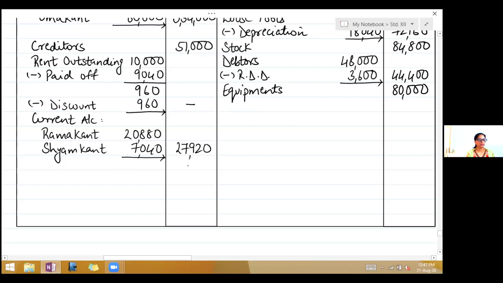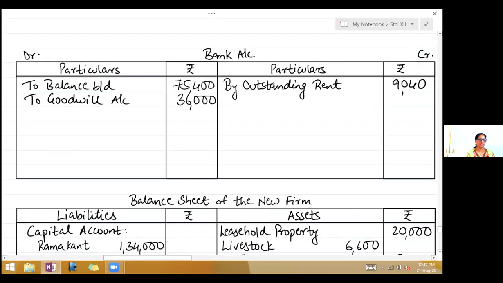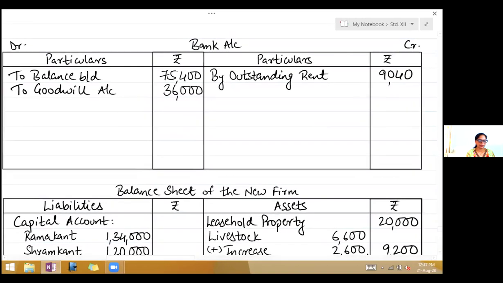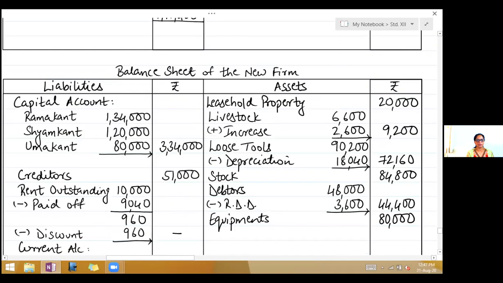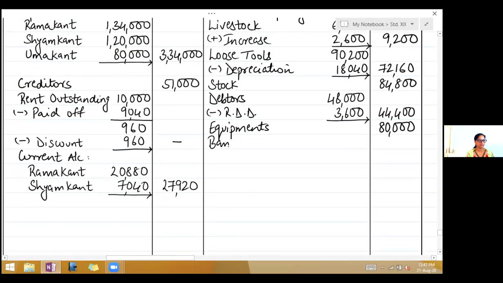Close bank account. So the debit side being greater, the total is 1,11,400. Write it on the credit side, 1,11,400. Right, by balance carried down, 1,02,360. So this is the balance in bank. So write it on the asset side, bank, 1,02,360.